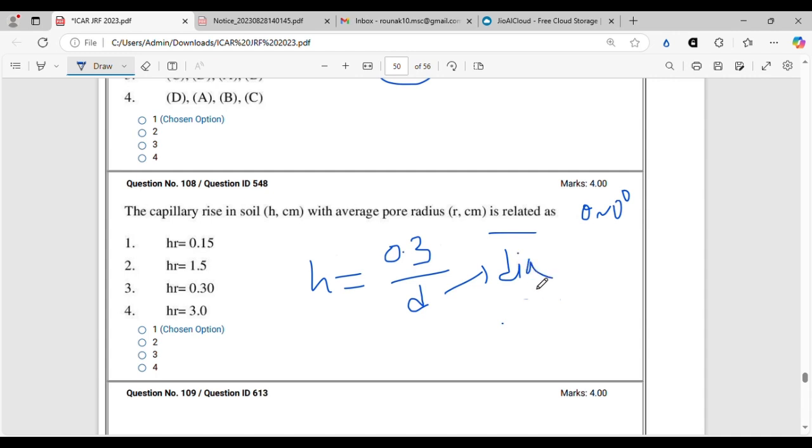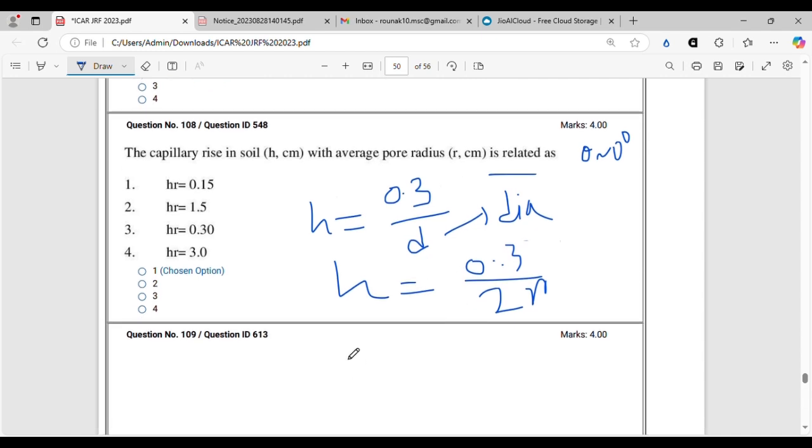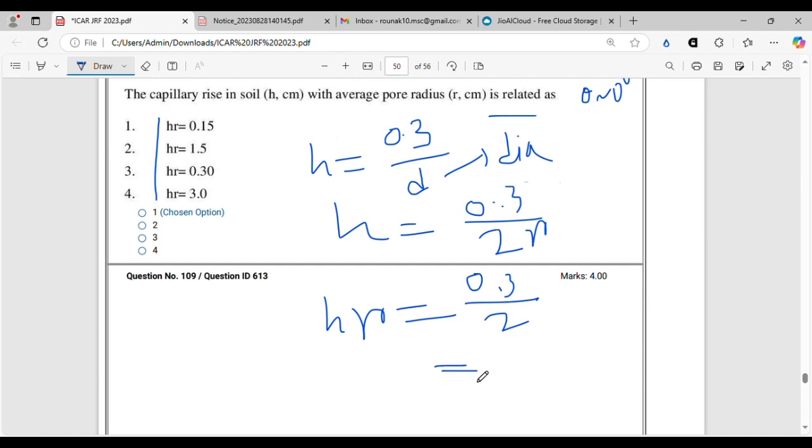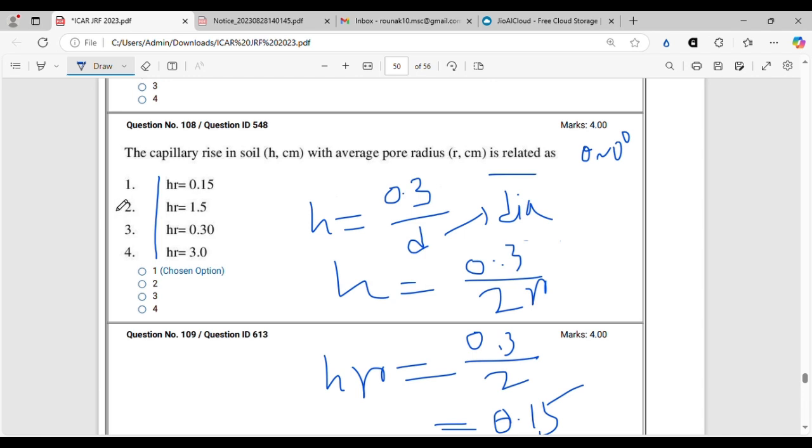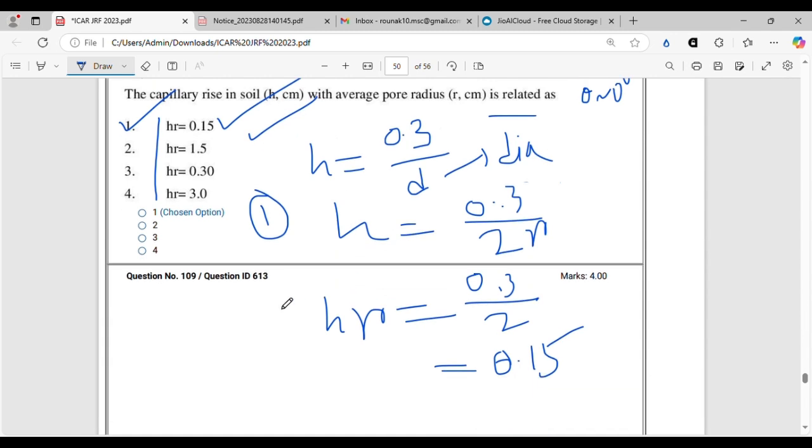In the question they have asked for r, the radius. Diameter is nothing but 2 into radius. So h into r, as asked in the question, is equal to 0.3 by 2, which is 0.15. So hr is equal to 0.15. Option 1 is the correct option. The equation from which it is derived is the Laplace equation, or Young-Laplace equation.